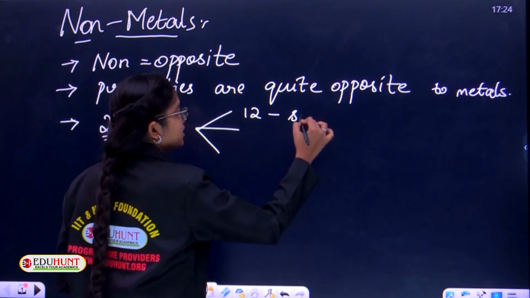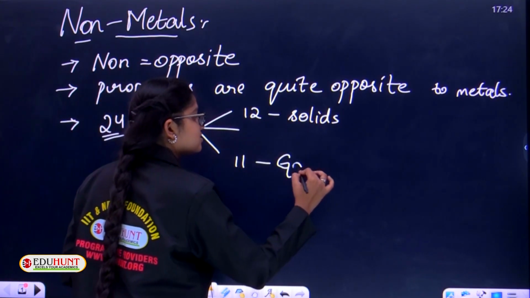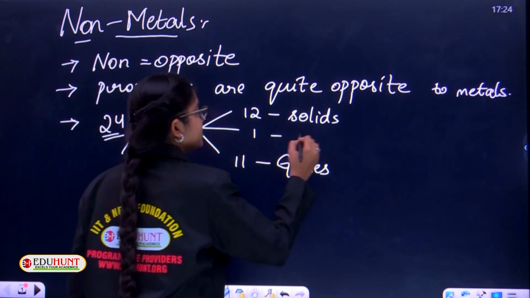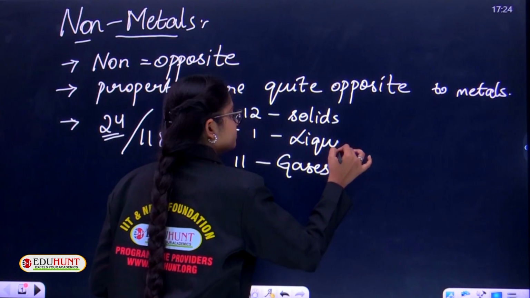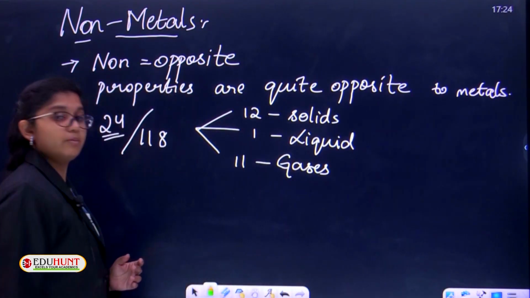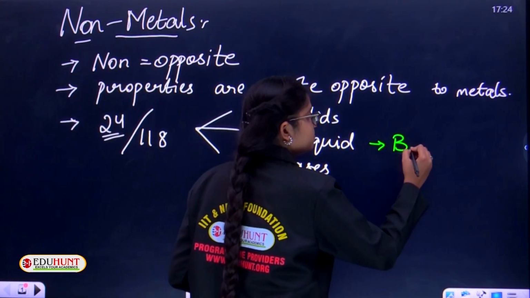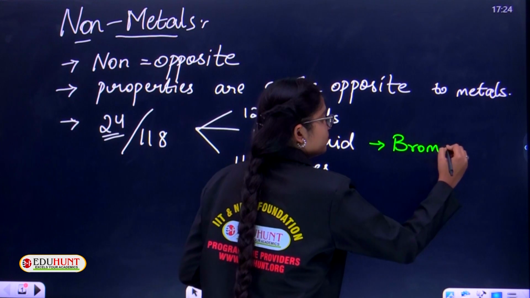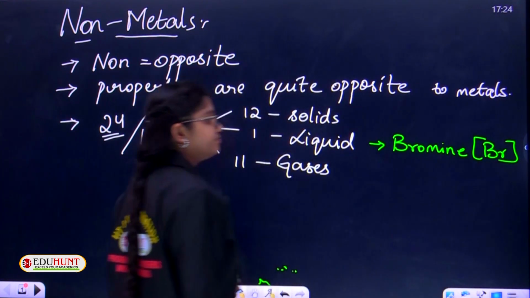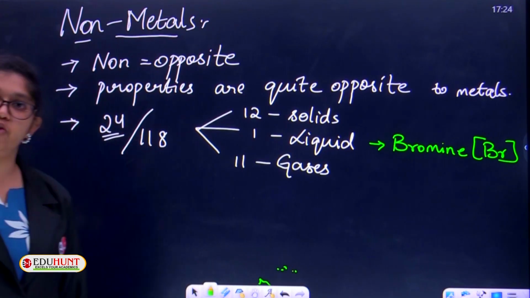12 as solids, 11 as gases, and only one non-metal is liquid in nature. Do you know which element is the liquid non-metal? It is bromine. The symbol is capital B and small r. So we'll discuss the characteristics of non-metals now.